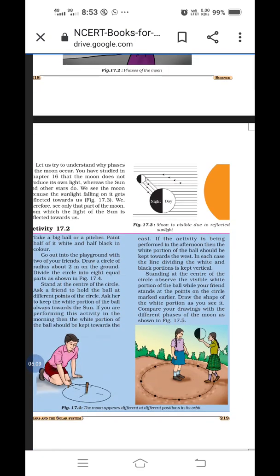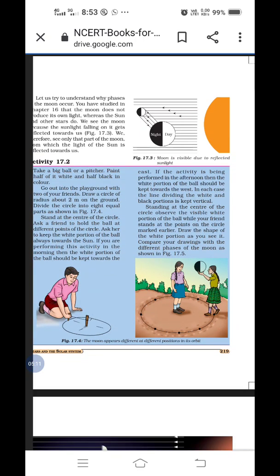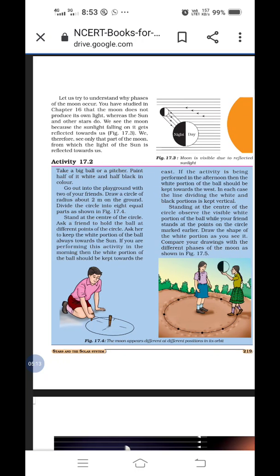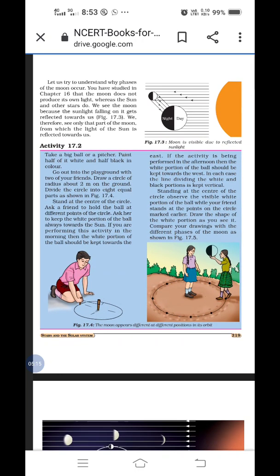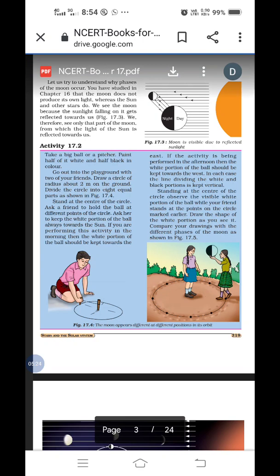On the first page, what is given? The introduction, and only one definition given, celestial object. On the second page, in the moon concept, what is the full moon day, what is the new moon day, what is the crescent moon, and phases of the moon. On the next page, page number 219.